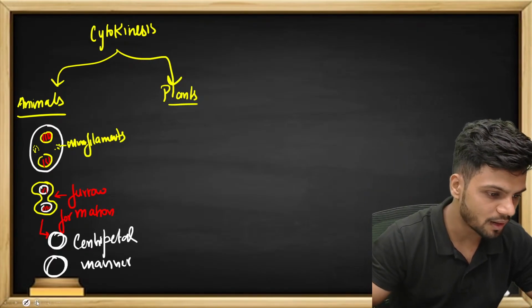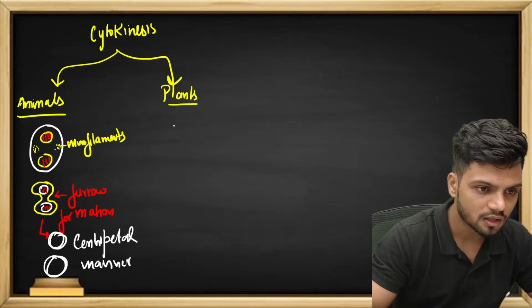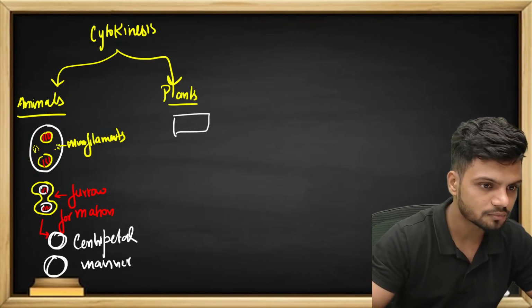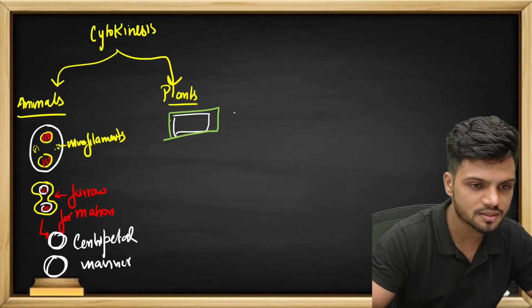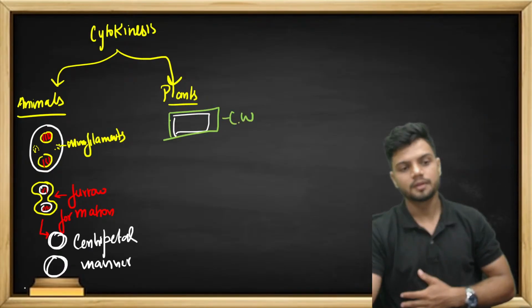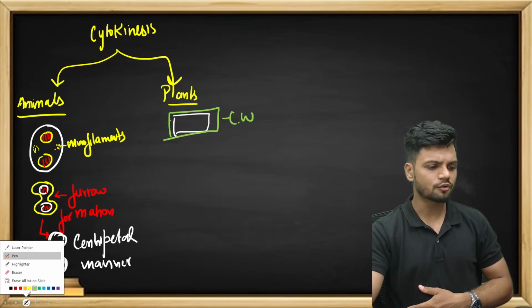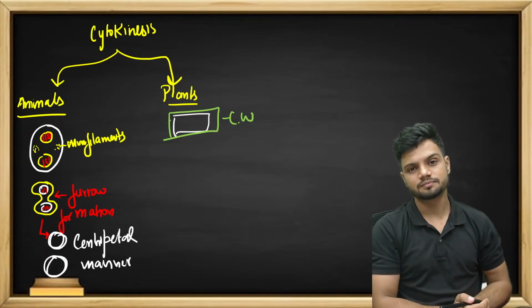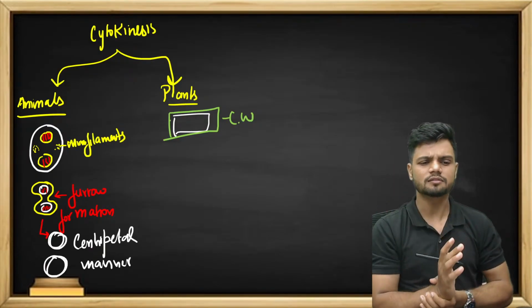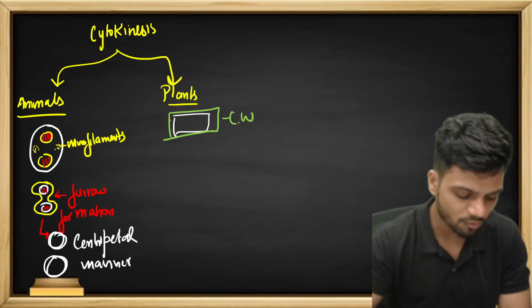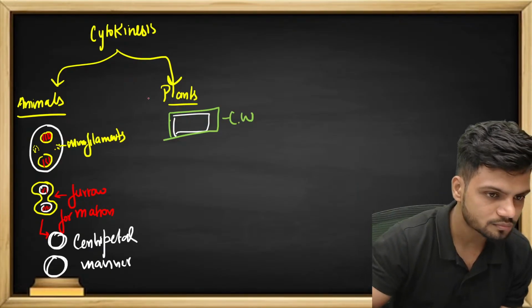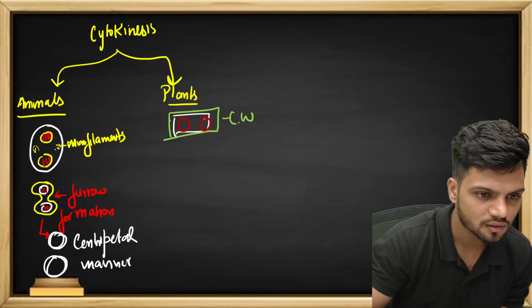Now, what about in the case of a plant cell? If I draw a simple plant cell, it will have an outer covering called the cell wall. The cell wall doesn't allow for furrow formation. However much you press, the cell wall will not bulge. You cannot go inside, it is very difficult. So for the cell division inside a plant cell, here we have the nucleus.